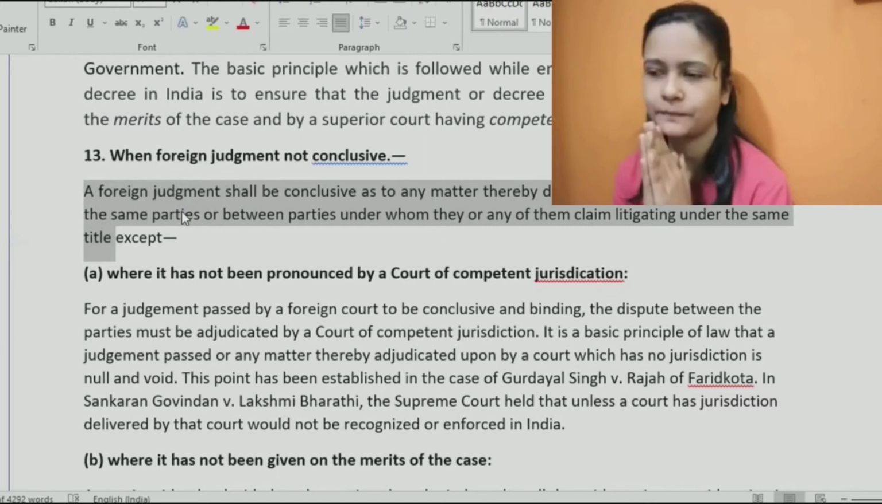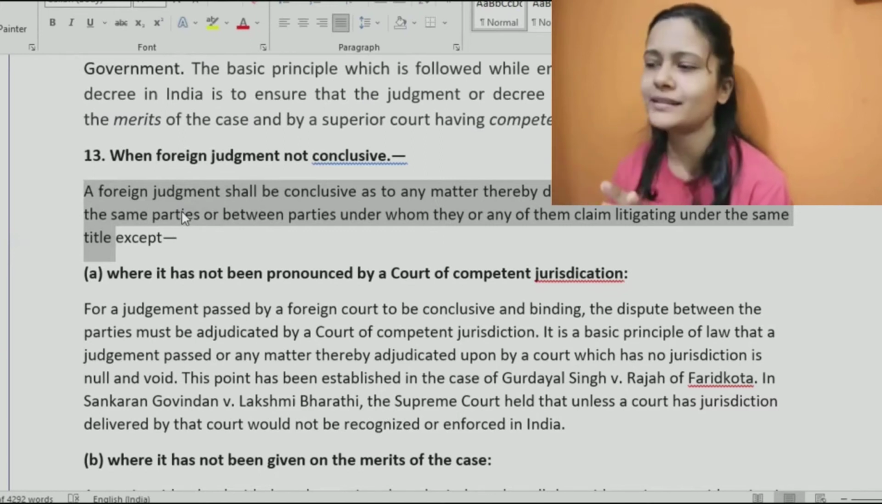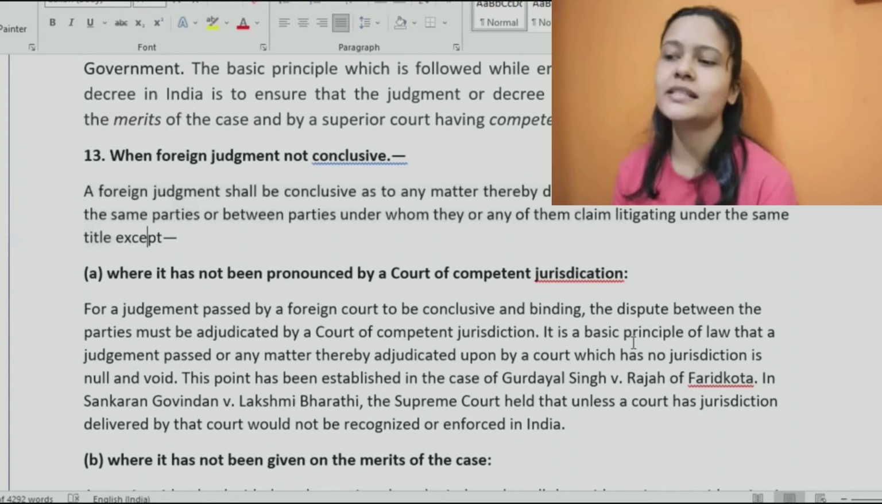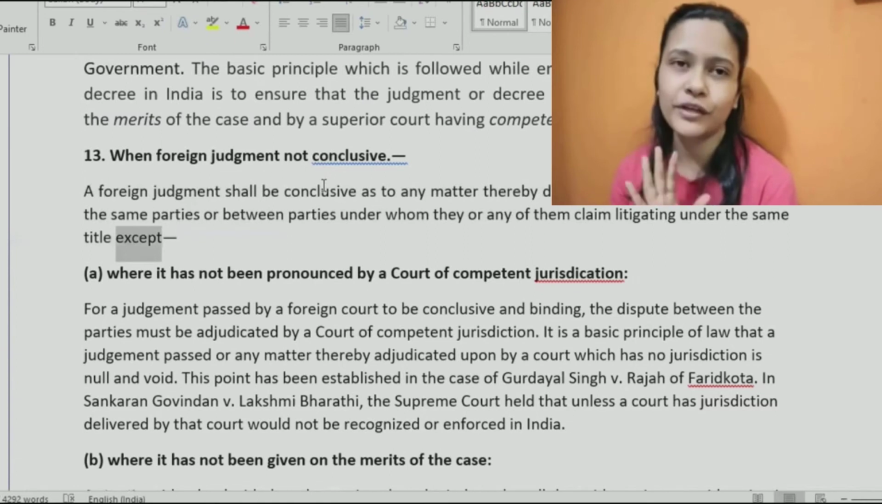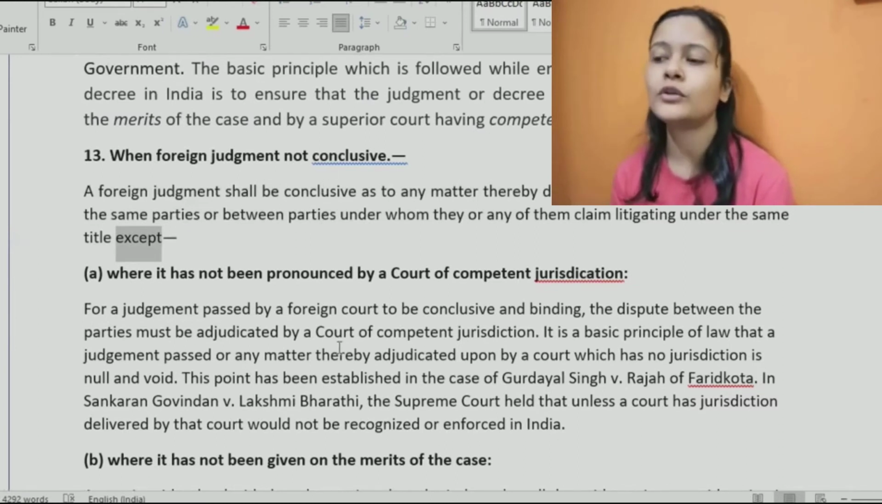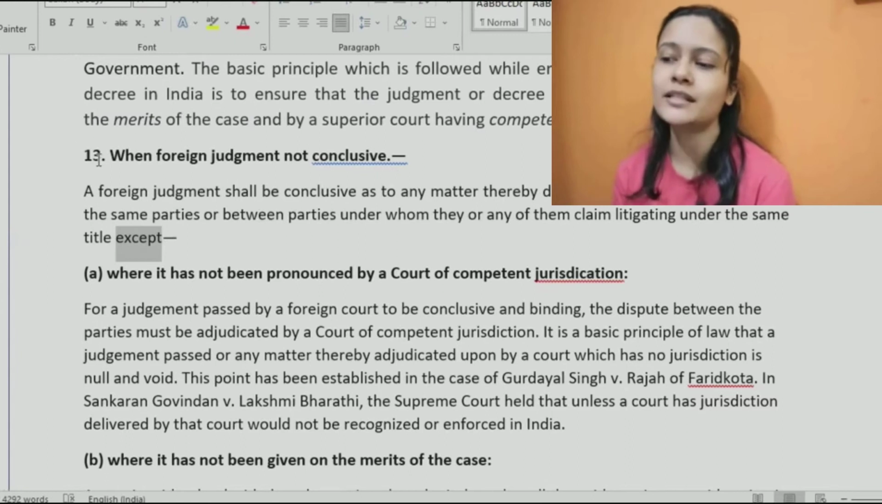No, yeah, it's clear. So that is the basic thing, that in such a case it would be binding, except there are certain situations wherein such a judgment will not be conclusive. Even if we have obtained a judgment, that judgment will not be considered a valid one. It would not be enforced. What all those situations are is explained in section 13.